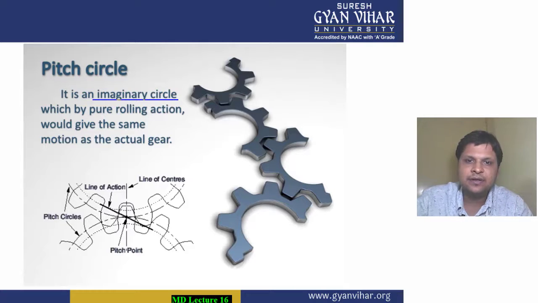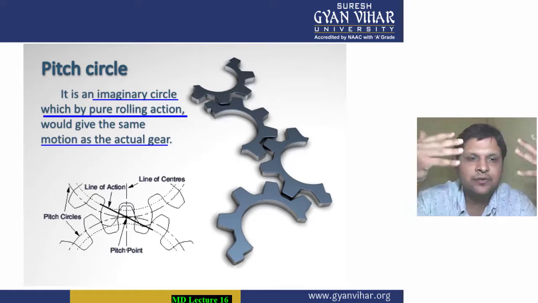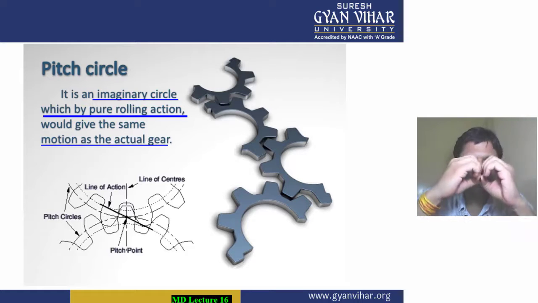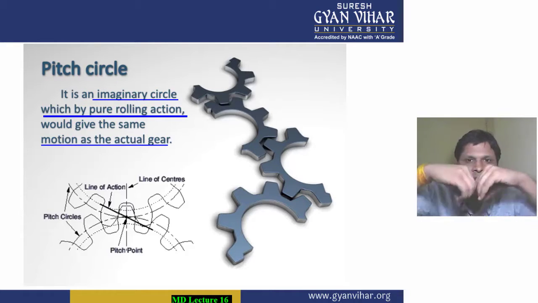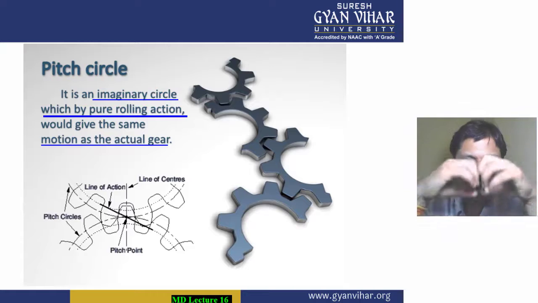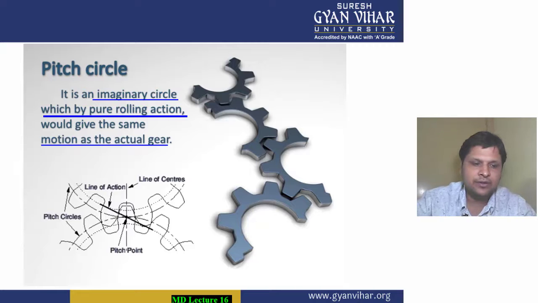It is an imaginary circle which, by pure rolling action, will give the same motion as the actual gear. This means that if you replace this toothed gear by two wheels which are pressed against each other, the radius of that imaginary circle which will give the same rolling action as the gear is known as your pitch circle, and the diameter of that pitch circle is known as pitch circle diameter.